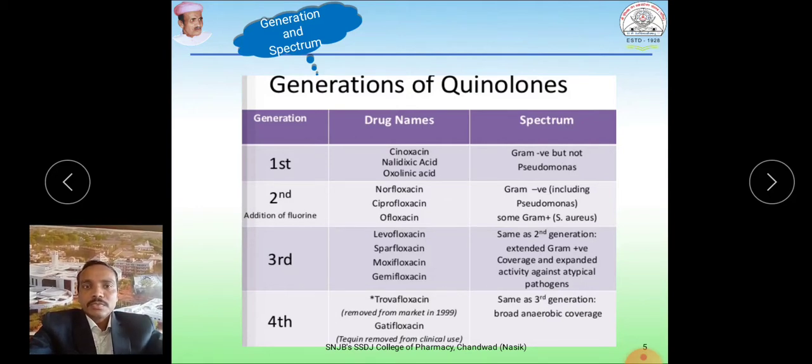Third generation quinolones are similar to the second generation but have extended gram positive coverage and expanded activity. Similarly, fourth generation quinolones were developed, with action similar to the third generation, and they cover broad anaerobic pathogens. So in this series and generations, they were developed with enhanced activity.